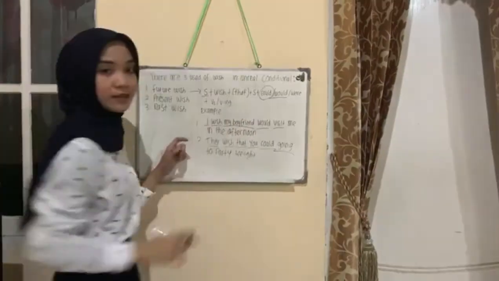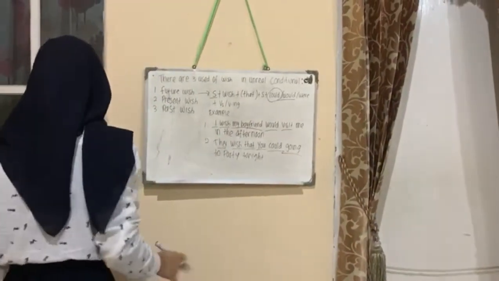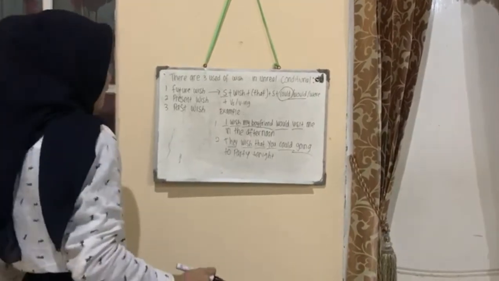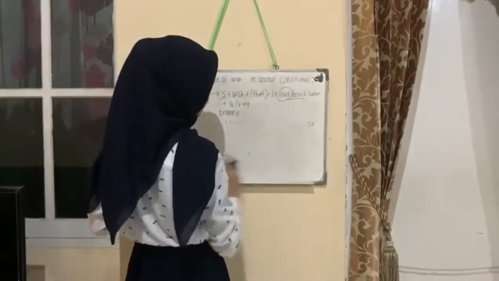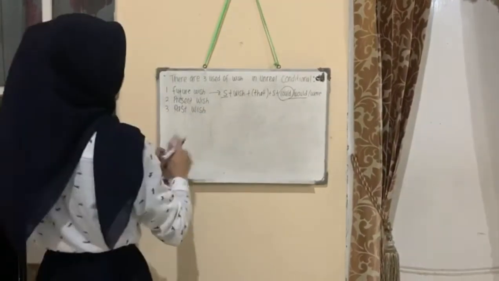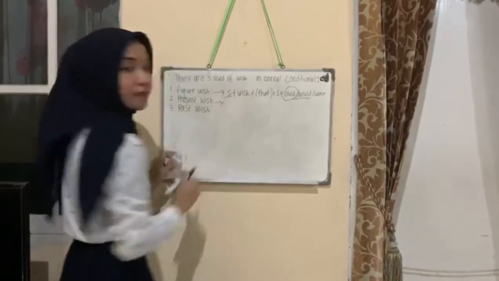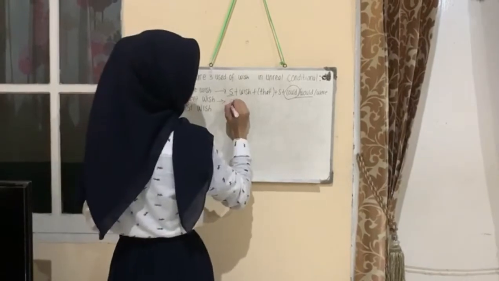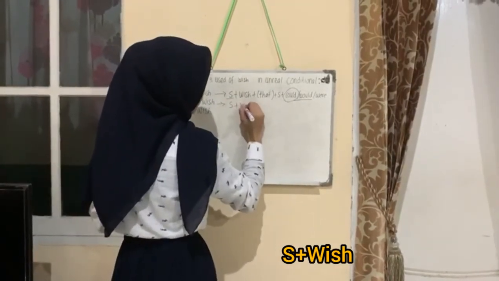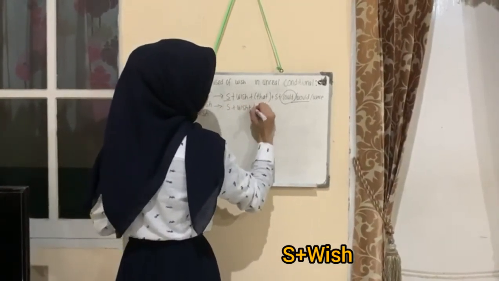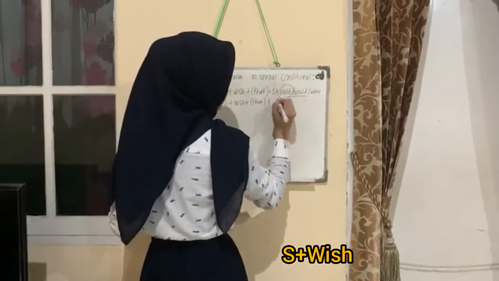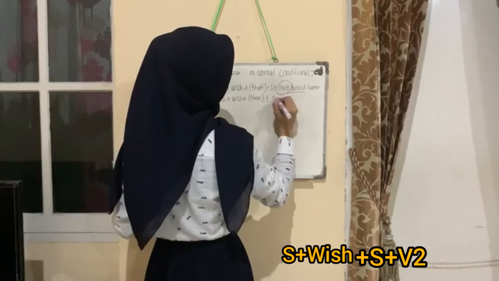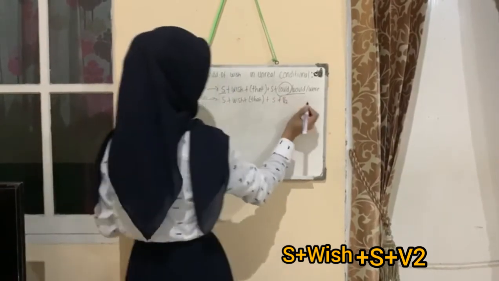Okay, I want to explain about present wish. The formula is subject plus wish plus that, which is optional, plus subject plus verb 2.